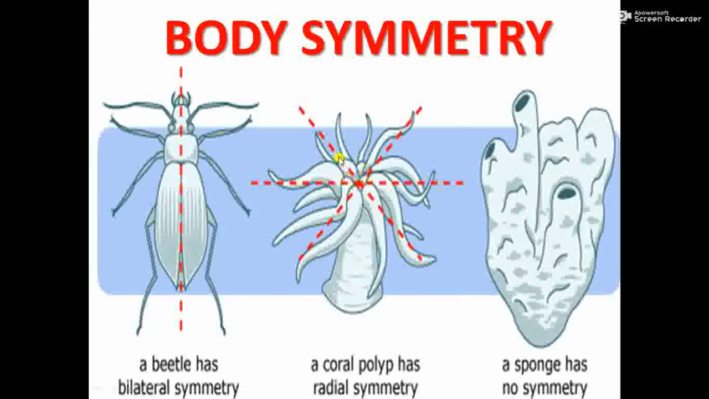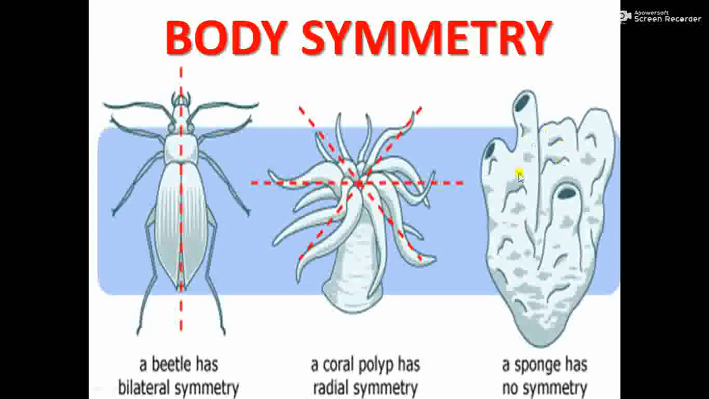Now radial symmetry, for example, this is a hydra polyp. So it can be divided along any plane and you will get two equal halves. See, in any of these planes, two mirror images are obtained. So that is called radial symmetry. And as I told you, sponge is an example of asymmetrical, no symmetry.